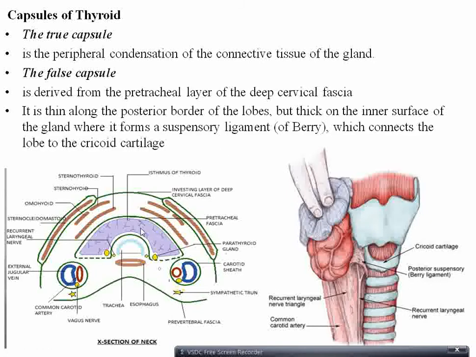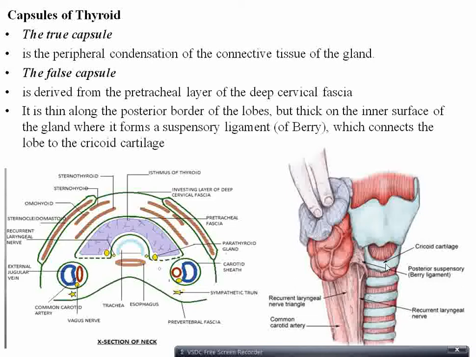So it is thin along the posterior border, which is represented here as dotted lines, but thick on the inner aspect of the gland, where it forms a ligament called the suspensory ligament of Berry. So this is the inner aspect of the gland where the pretracheal fascia is thickened, forming the posterior suspensory ligament, or Berry's ligament, which is attaching the gland to the cricoid cartilage.